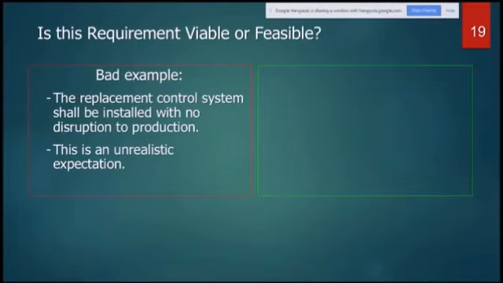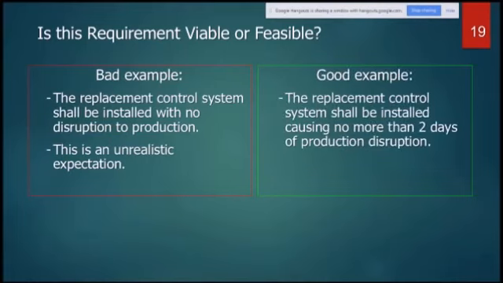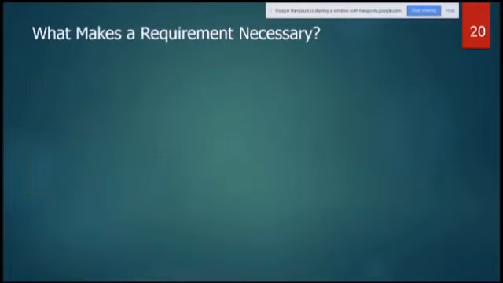It is impossible. So this is an unrealistic expectation. So what should be expected? The good example will be the replacement control system shall be installed causing no more than 10 days of production disruption. This is again quantifying the requirement in order to make it feasible or viable.